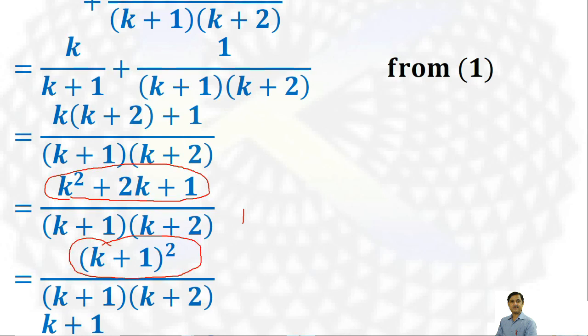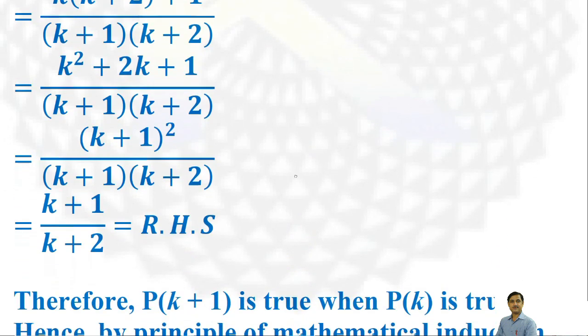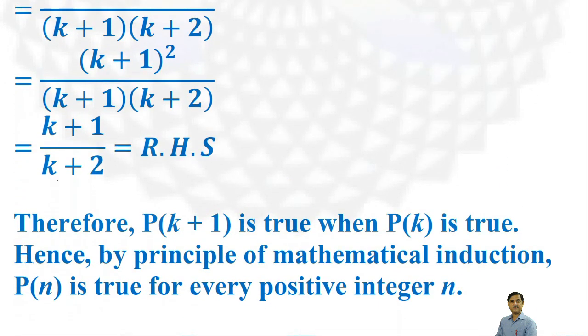Now cancel out with k plus 1. It gives k plus 1 upon k plus 2, equal to the right hand side of the statement which we have to prove. Therefore Pk plus 1 is true when Pk is true. Hence by the principle of mathematical induction, Pn is true for every positive integer n. This statement is shown for all integers n.